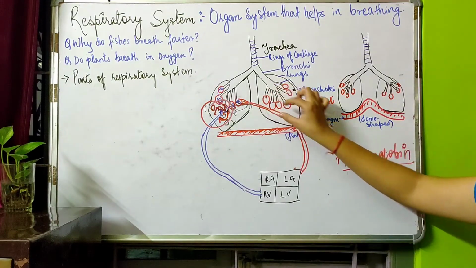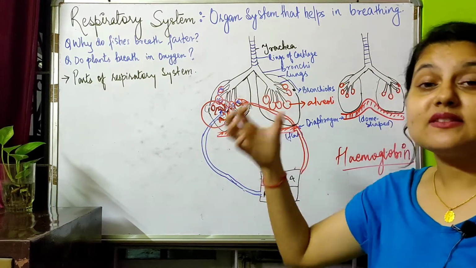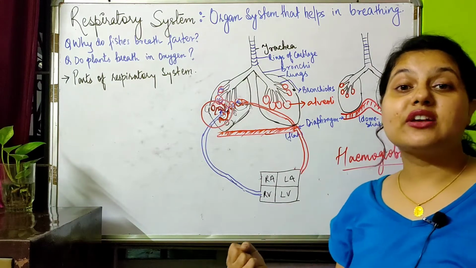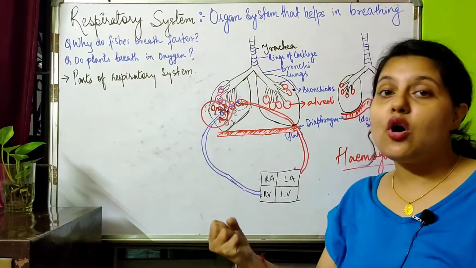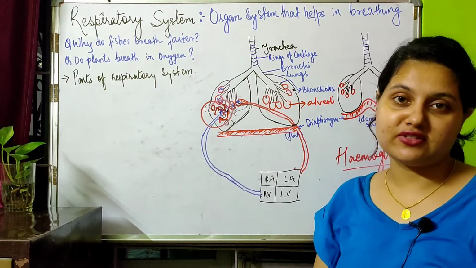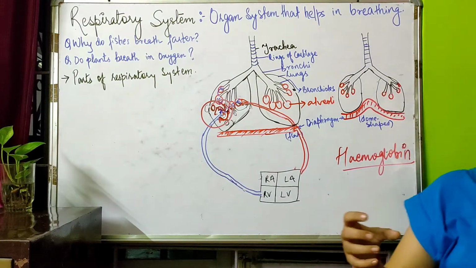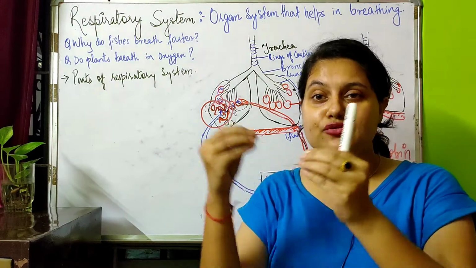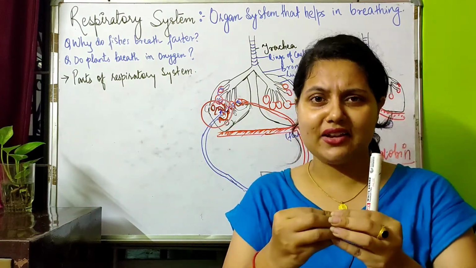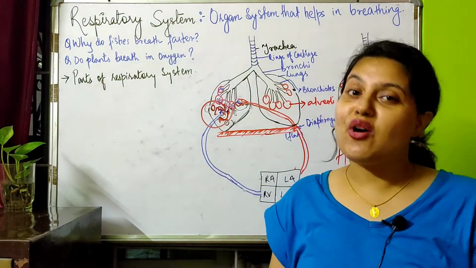See, our blood contains hemoglobin, because of which the oxygen from the alveoli can be absorbed. Okay, it has a capacity to absorb or bind the oxygen. That means it has affinity with oxygen, like a magnet. Have you ever seen a magnet? It has an affinity with iron. So when I bring an iron nail, what happens? It will come and bind with the iron. In the same way, hemoglobin also has affinity with oxygen.